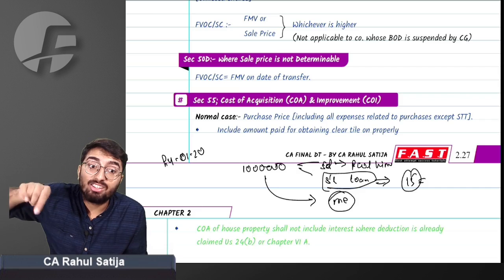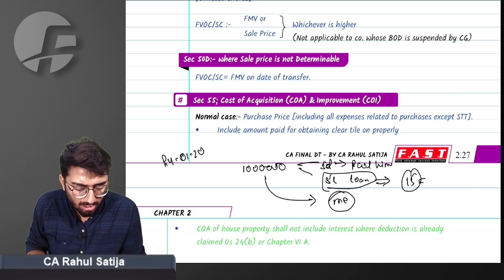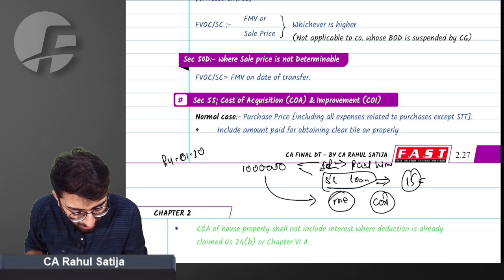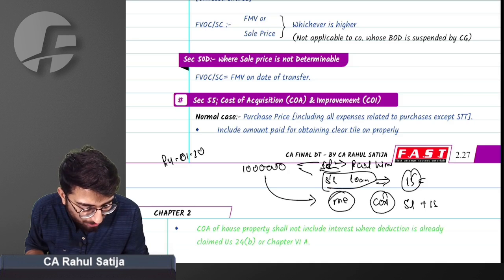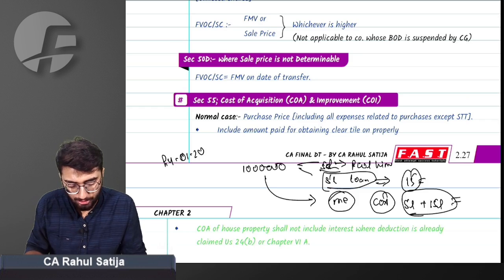So this expenditure will be a part of cost of acquisition. Whatever cost of acquisition I will be calculating, this 5 lakh will be a part of cost of acquisition, and this 15 lakh rupees will be a part of cost of acquisition. In this matter, it will be added to cost of acquisition.